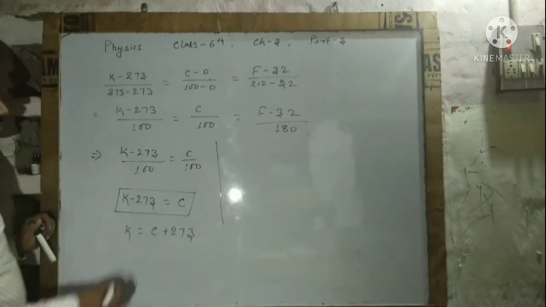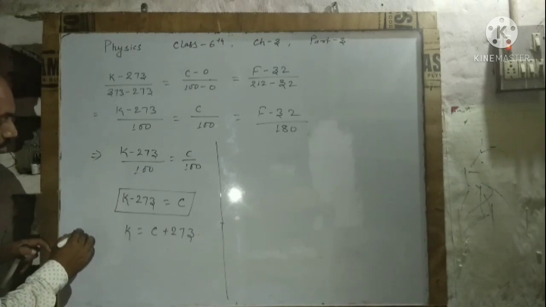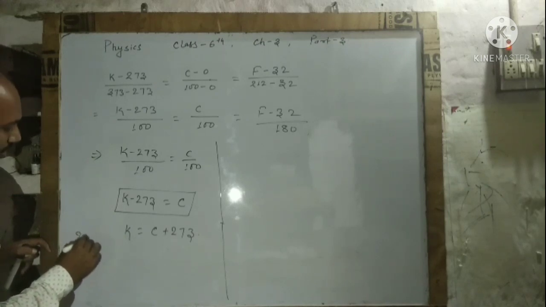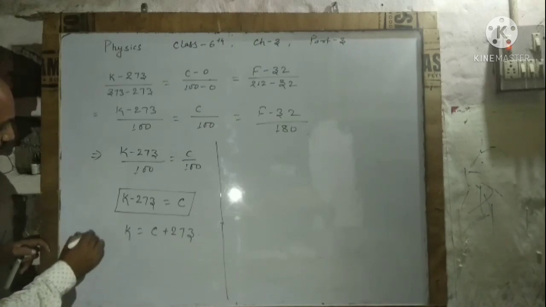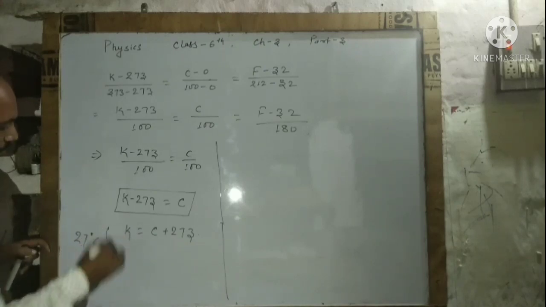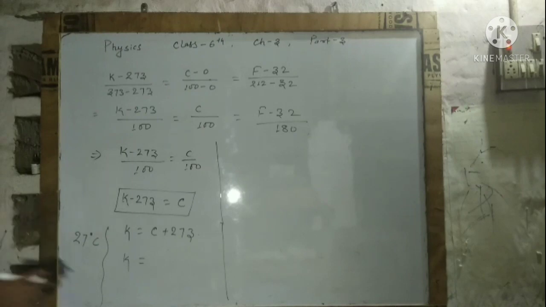For example, if you want to convert 27 degrees Celsius into Kelvin, how will we convert?